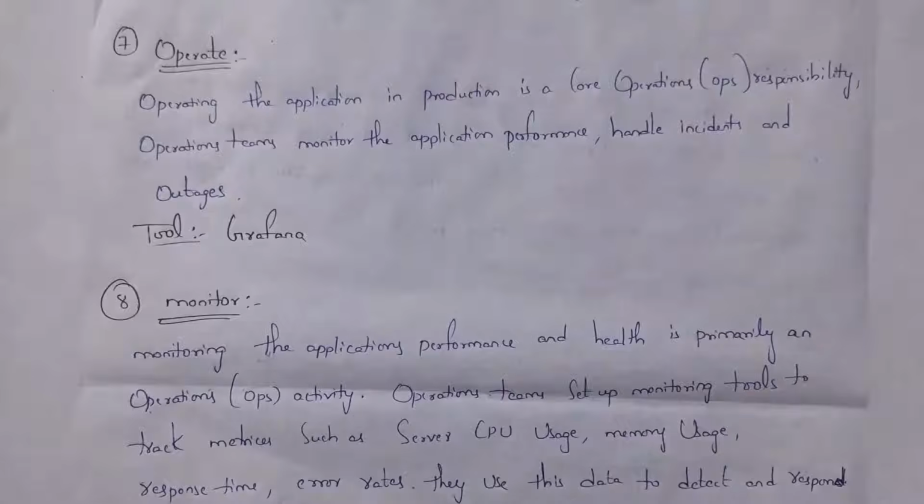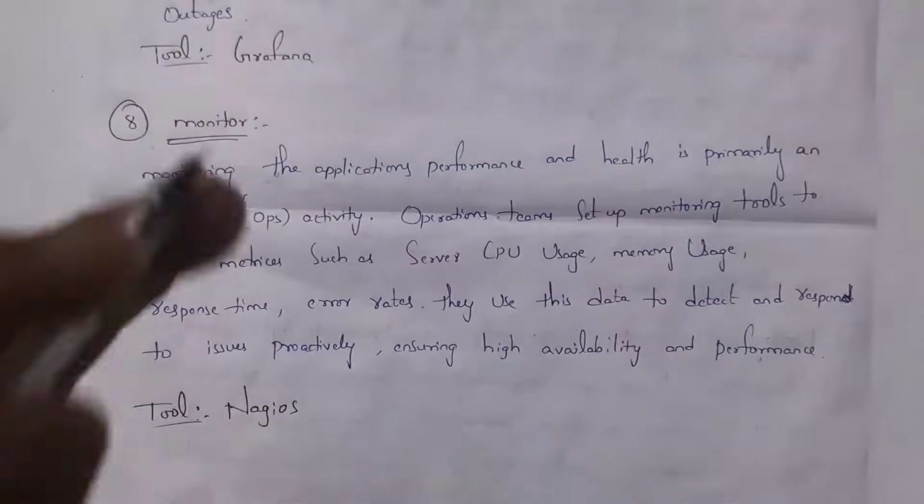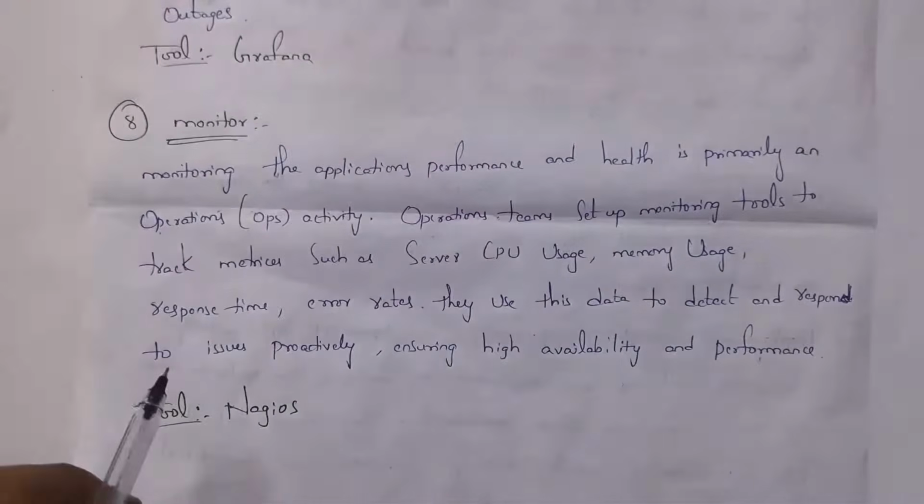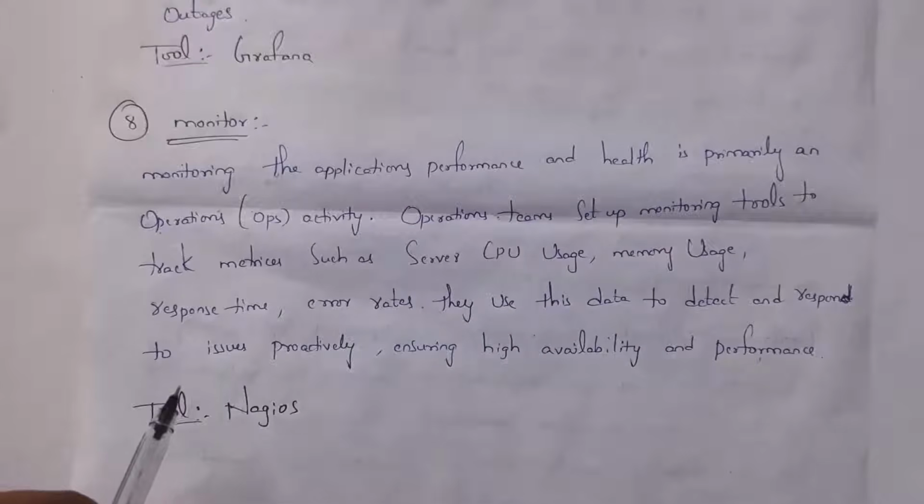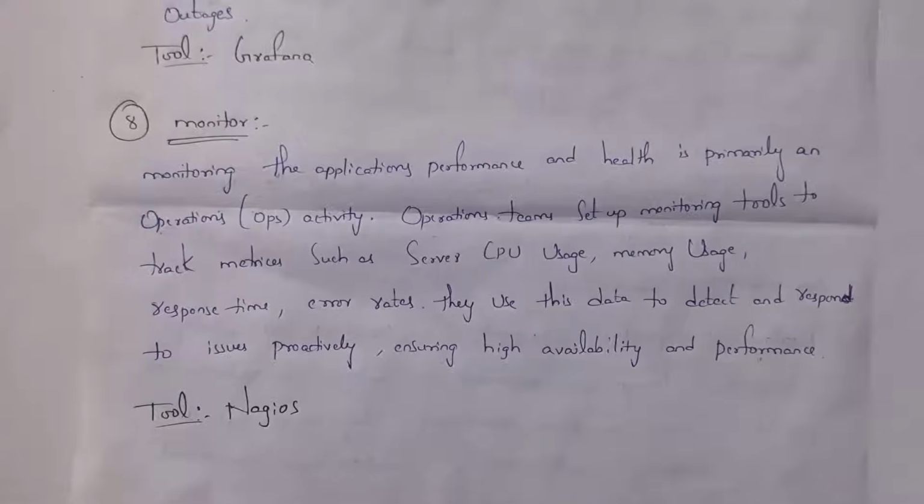And the last one is the monitor stage. This monitoring stage is also handled by the operations team. The operations team uses various kinds of monitoring tools like Nagios. With it, they can easily identify how much memory the software is consuming, how much CPU power it is consuming, within how much time the software is giving a response, and the error rate. All this can be monitored by using monitoring tools like Nagios.